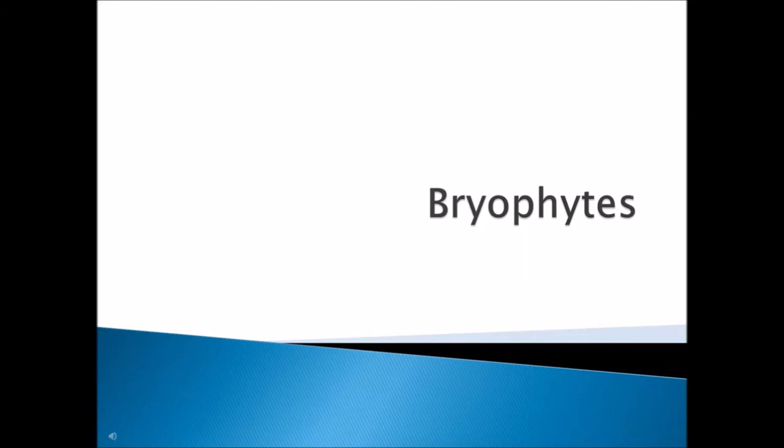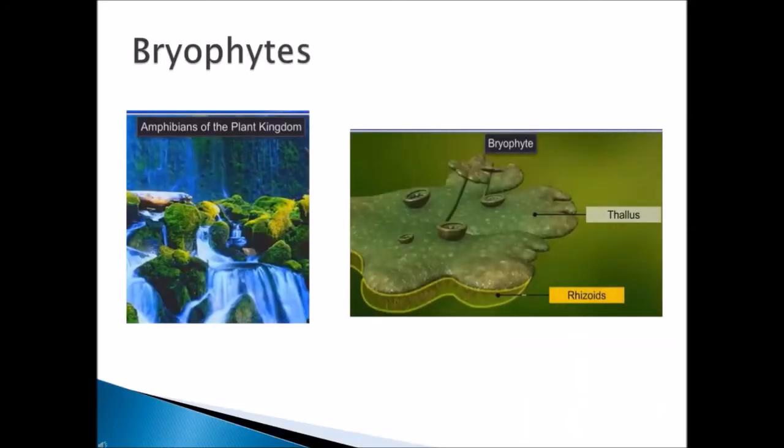So Bryophytes means all the liverworts and mosses, that is, plants that live in very moist and shady places are called Bryophytes. These bryophytes are called the amphibians of the plant kingdom because they live in both water and land areas. That is, they need moisture for growth, but they grow on land. So they are called the amphibians of the plant kingdom.